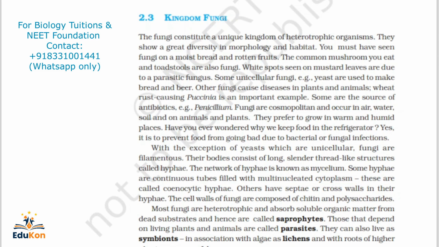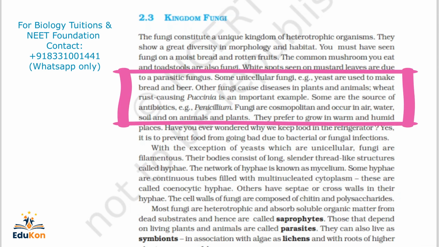So the common mushroom we consume, and also toadstools, are types of fungi. The spots seen on mustard leaves are due to parasitic fungus. Parasitic means it depends on other plants for its survival. Some unicellular fungi, like yeast, are used to make bread and beer.